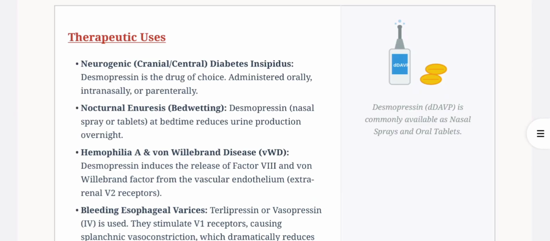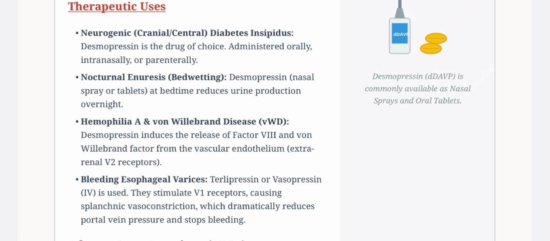Now, therapeutic use is in neurogenic diabetes insipidus. Desmopressin is the drug of choice, administered orally, intranasally, and parenterally. Desmopressin is commonly available as nasal sprays and oral tablets. Nocturnal enuresis, bedwetting: desmopressin nasal spray or tablet at bedtime reduces urine production overnight.